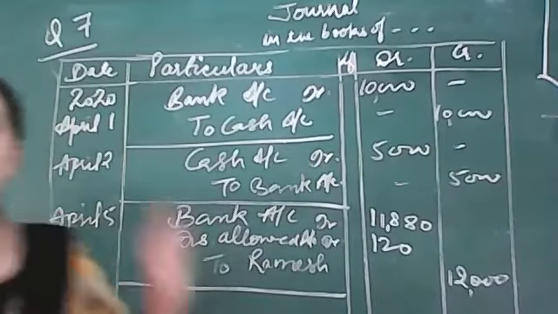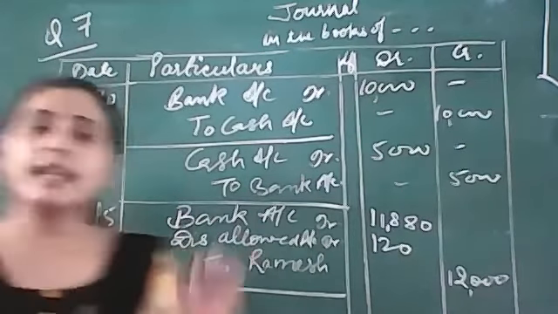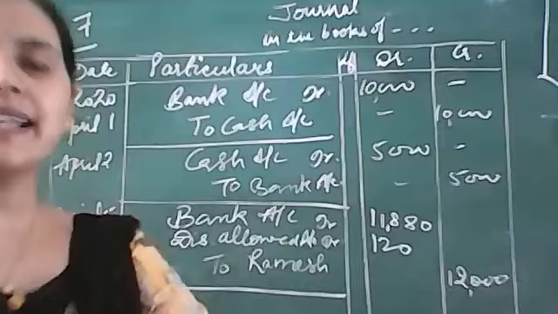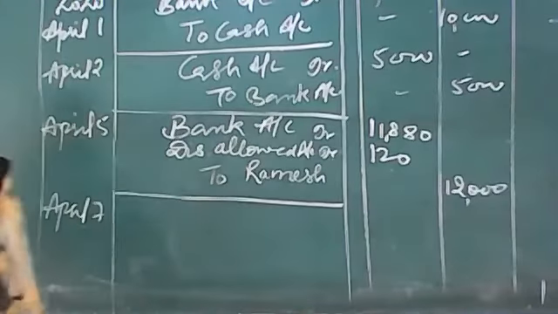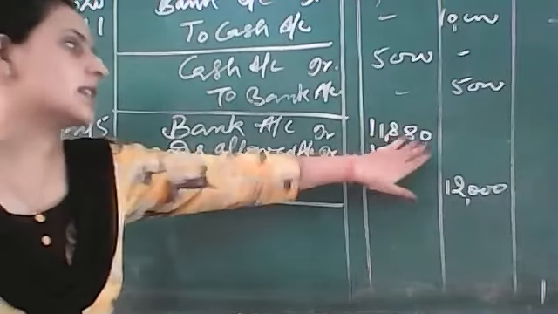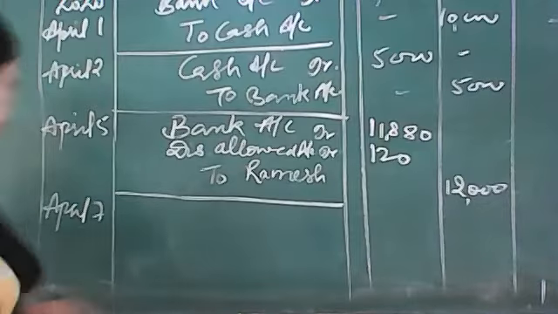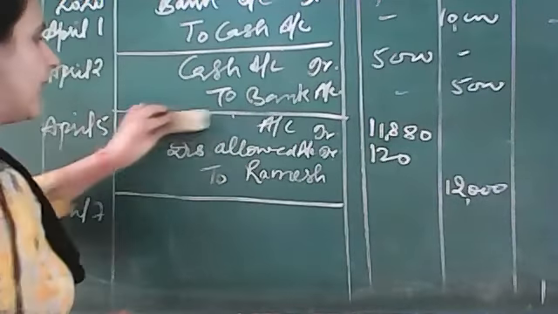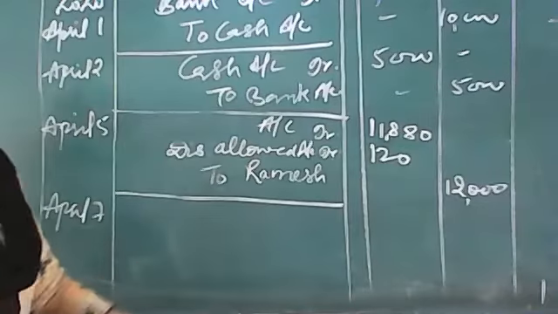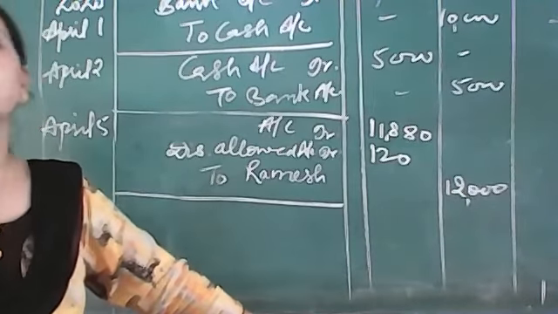The entry which we have already done is absolutely correct in case no information about depositing the check is given. But in this question, on April 7, the question says that Ramesh's check is deposited now. It means the 11,880 check was not deposited earlier. So what we have to do? We have to change this entry and bank will not be debited. The money did not go into the bank. The check came, but we have not deposited that check.